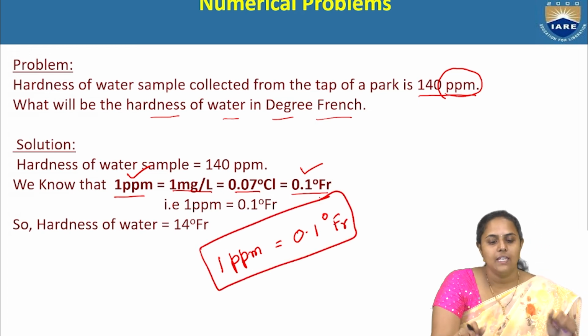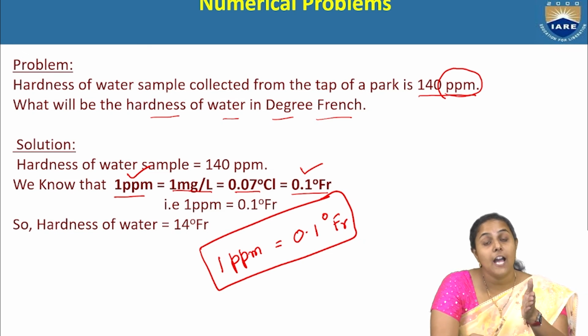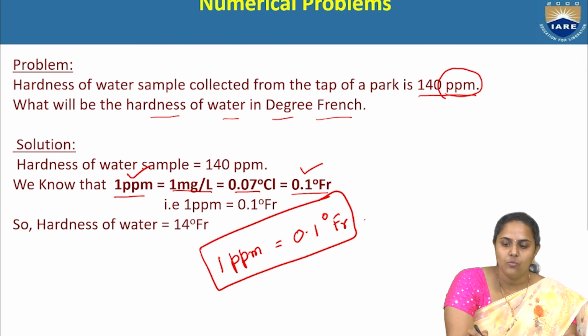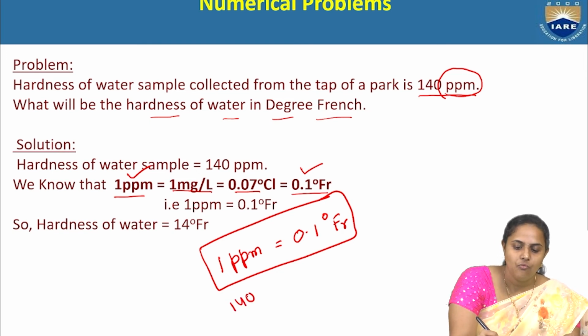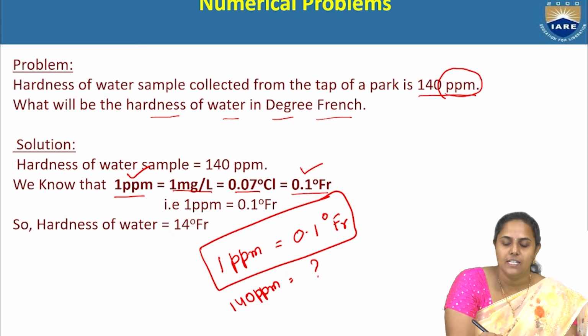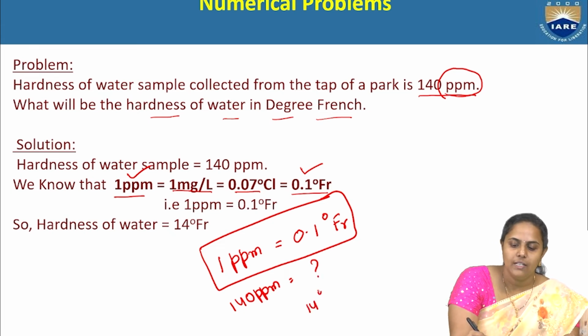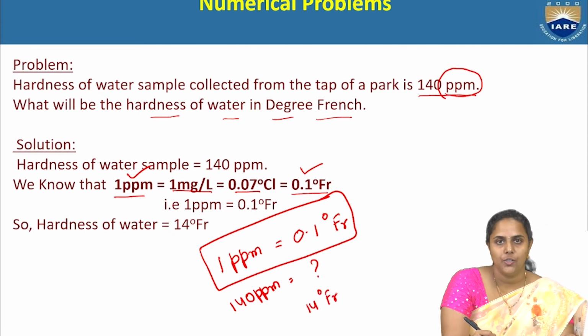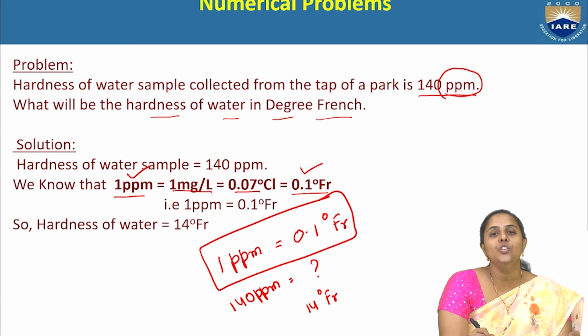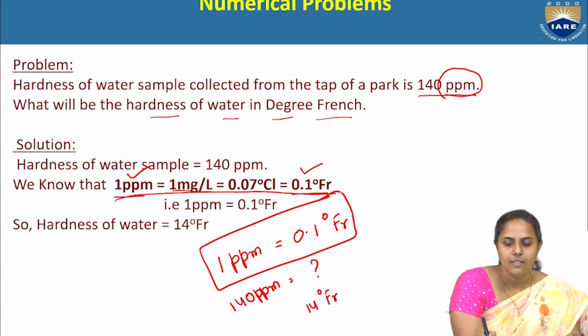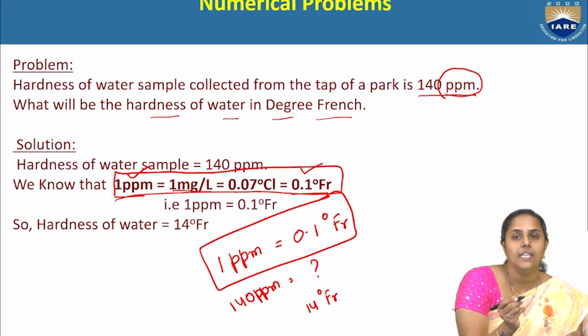By using this equation, you can convert ppm into degree French. 1 ppm is equal to 0.1 degree, then 140 ppm is equal to how much? It is 14 degree French. Simple calculation. The only thing you have to remember is this equation.